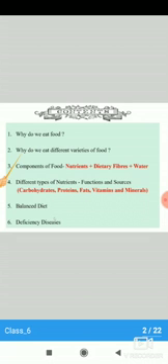Why do we eat food? Why do we eat different varieties of food? Then components of food such as nutrients, dietary fibers and water. Then different types of nutrients such as carbohydrates, proteins, fats, vitamins and minerals. After that, balanced diet and deficiency diseases.